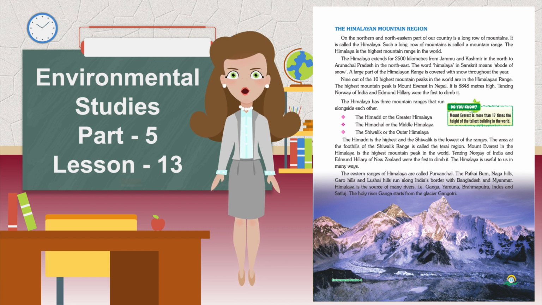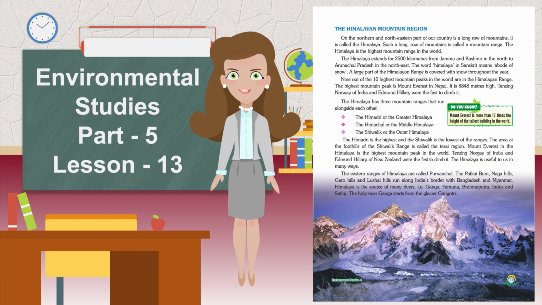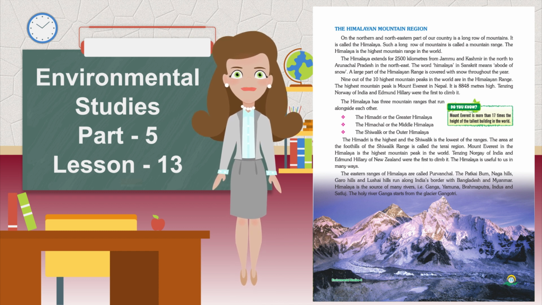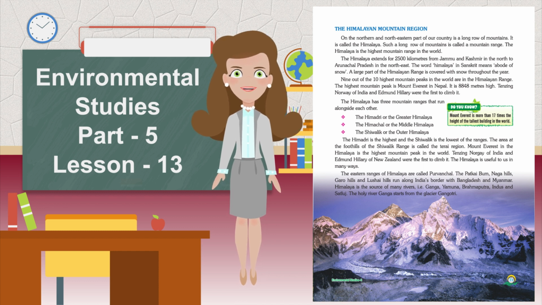9 out of the 10 highest mountain peaks in the world are in the Himalayan range. The highest mountain peak is Mount Everest in Nepal. It is 8,848 meters high. Tenzing Norgay of India and Edmund Hillary were the first to climb it.